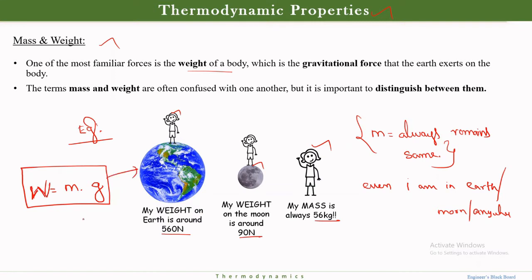Suppose if you go to earth, my gravitation is 9.8, and my weight is 56 times that here. The same will happen when you go to the moon. You have to put the acceleration due to gravity on the moon, then your weight will change. This is the major difference between mass and weight.